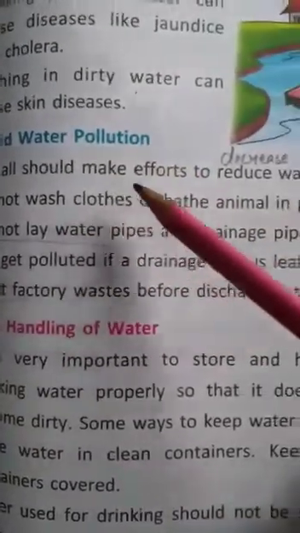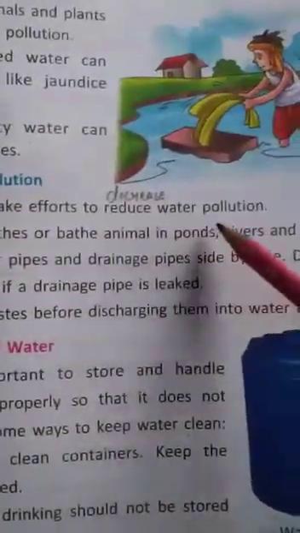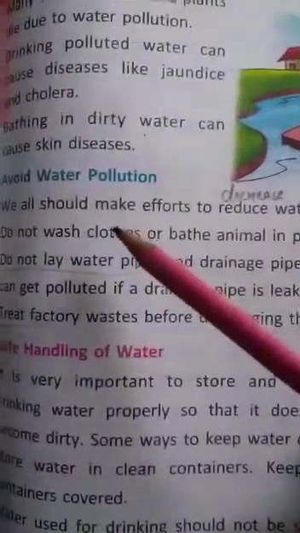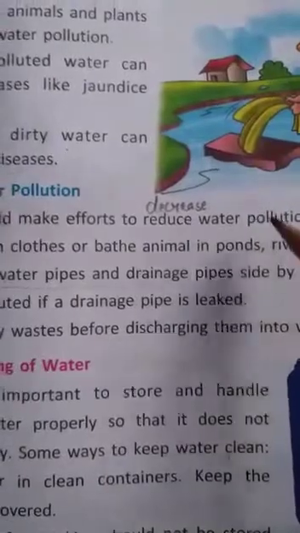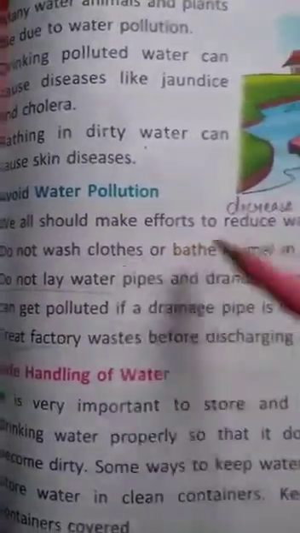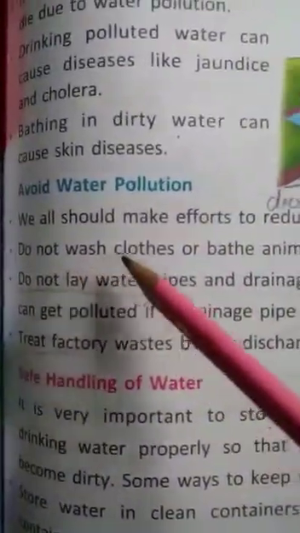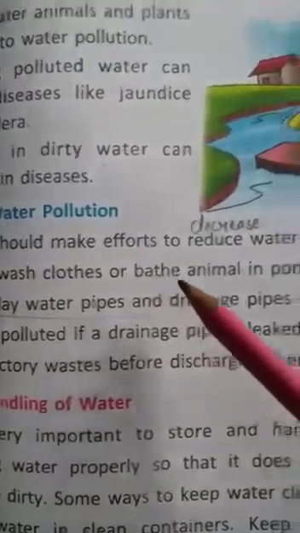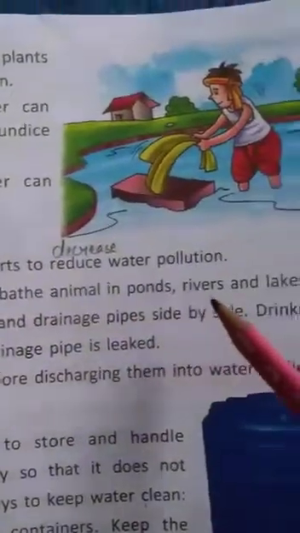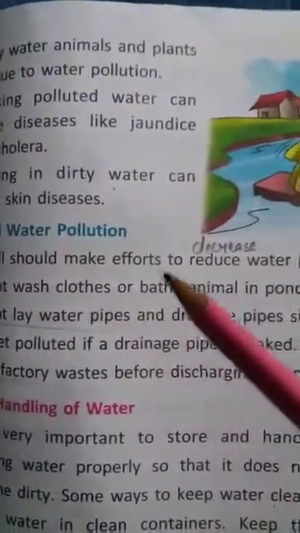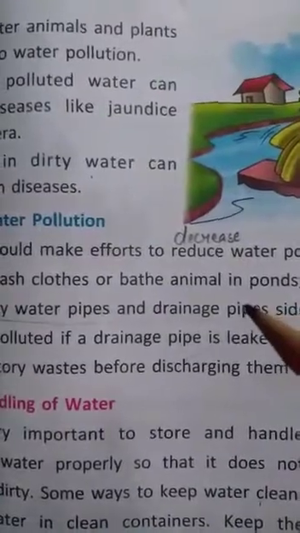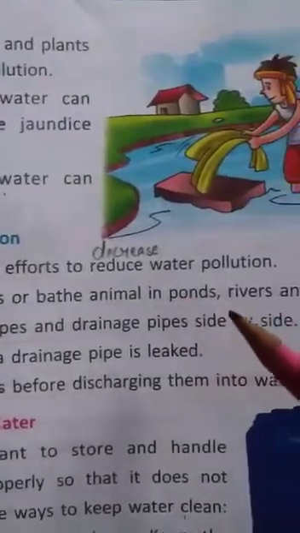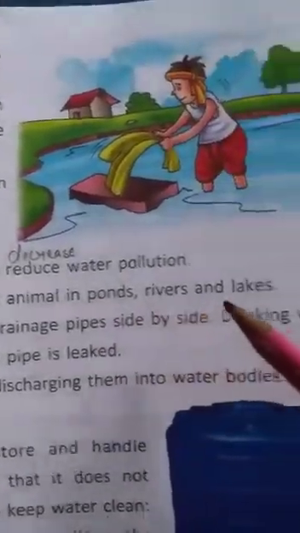We all should make efforts to reduce water pollution. And how should we decrease water pollution? Do not wash clothes or bathe animals in ponds, rivers and lakes. We should not wash clothes or bathe animals in water bodies, because when we do that, the water gets polluted.